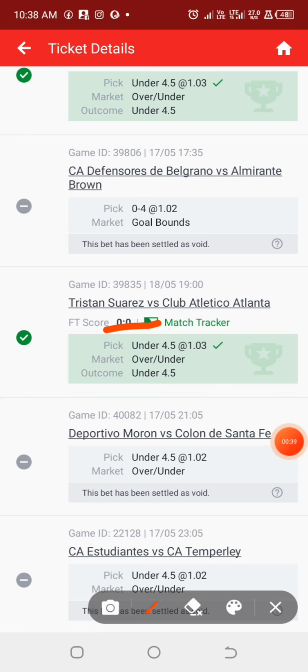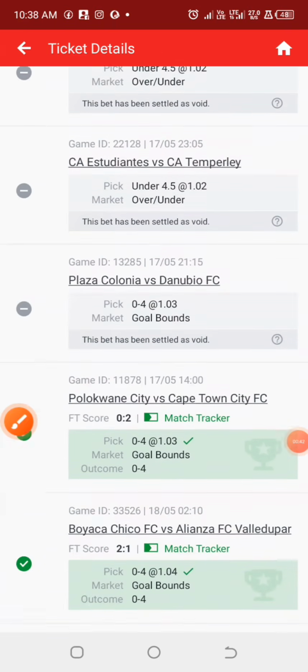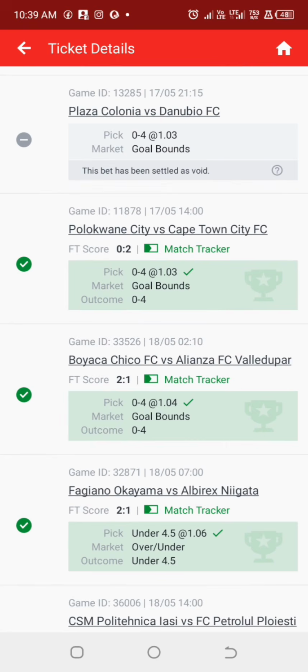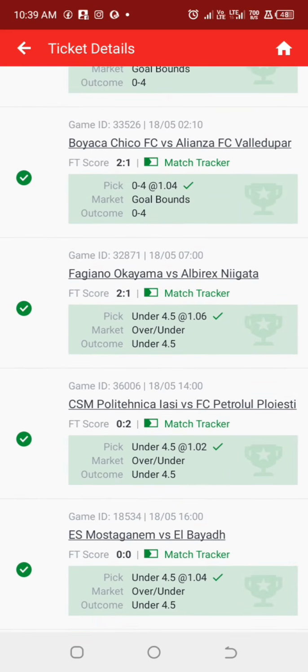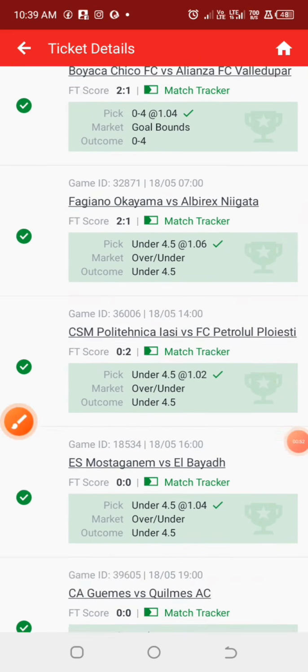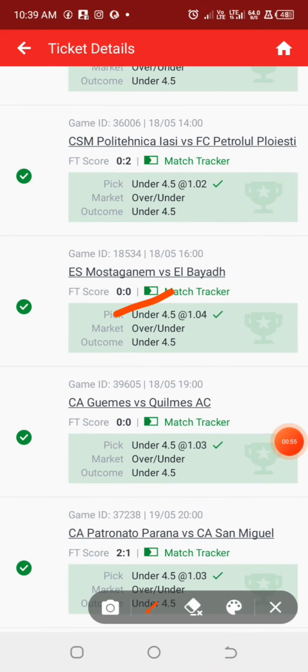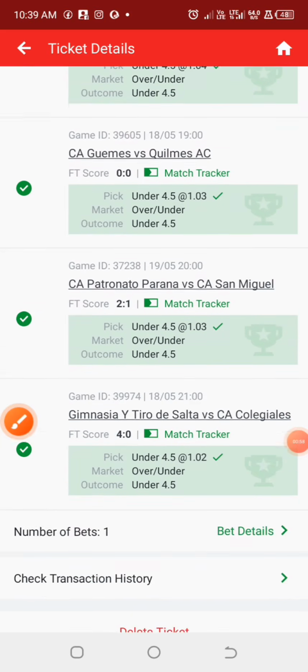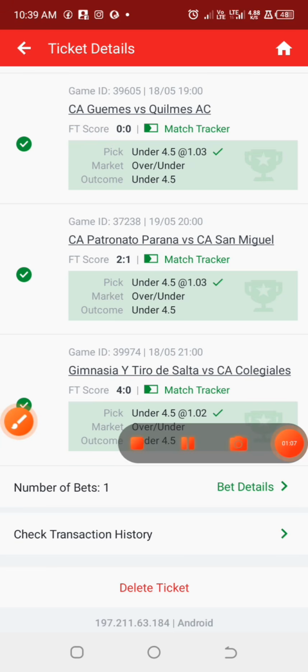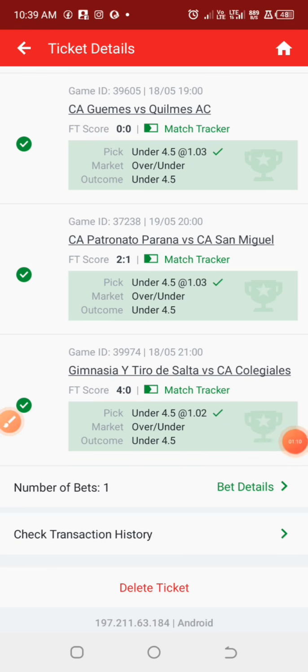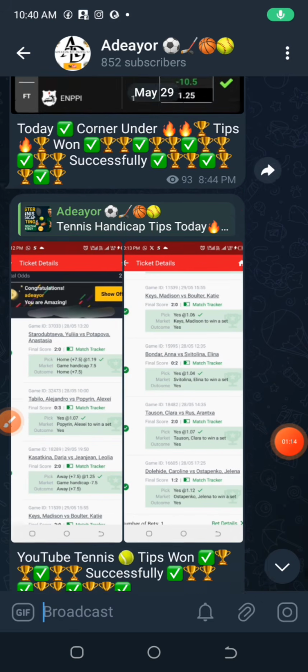Before, I applied this strategy for under 4.5 goals, and as you can see from the result, most of the games always end up as under 3.5 goals. But there are some situations whereby the game will go the other way around, just like this match that you are seeing on the screen. The match ended up 4-0. The odd line for under 4.5 goals can be very ridiculous, because sometimes you'll be getting 1.04, 1.03 and 1.02, but it is very safe.